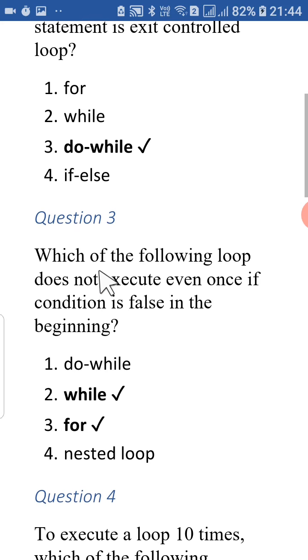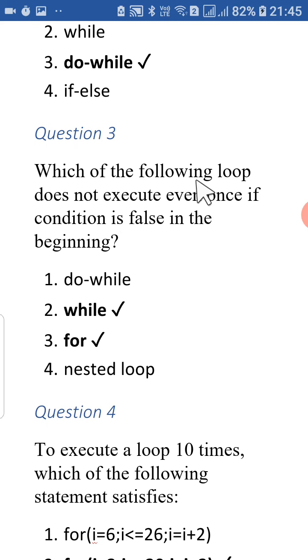After that, students, question number 3: which of the following loops does not execute even once if the condition is false in the beginning? I've already told you in the previous question that while and for are the loops where the condition is evaluated before the execution of the loop body. So while and for loops are basically the entry control loops. These loops are not going to execute their loop body if the test expression is false.